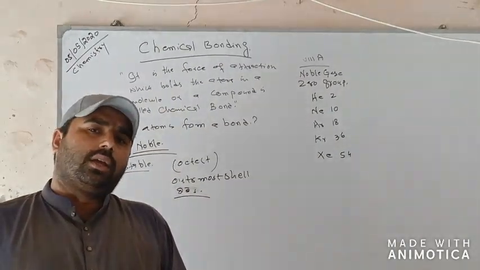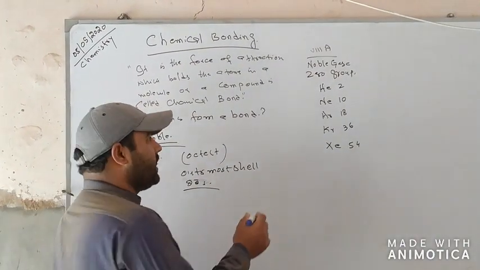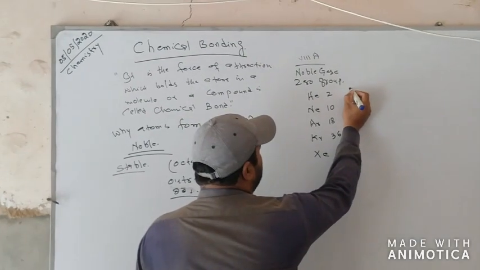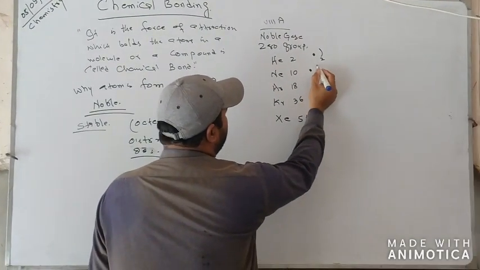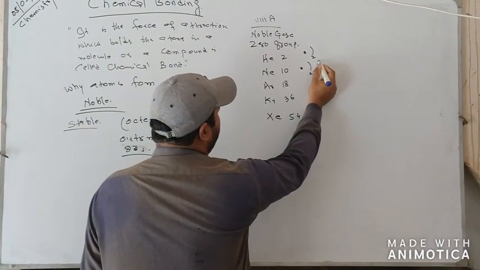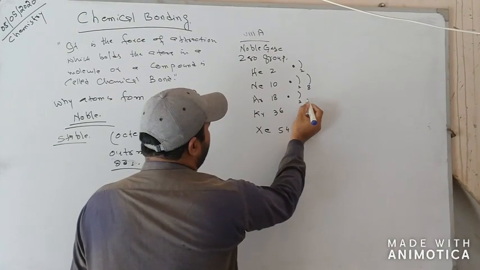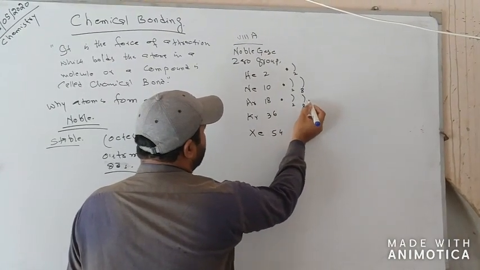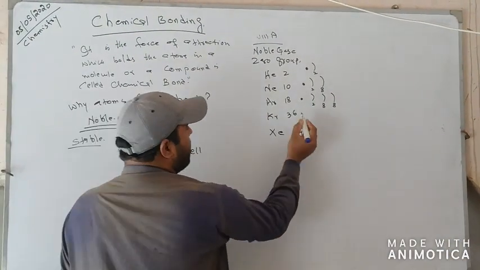Now if we distribute the electrons of these elements: helium, this is the nucleus, first shell 2 electrons. Neon, nucleus, first shell 2 electrons, last shell 8 electrons. Argon, nucleus, first shell 2 electrons, and the last shell is also 8 electrons.